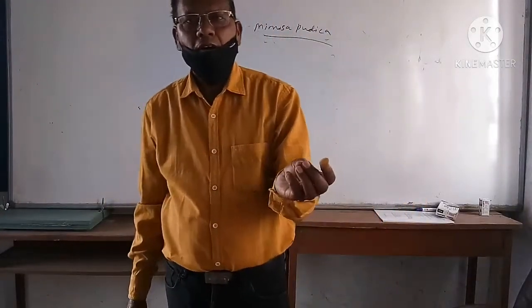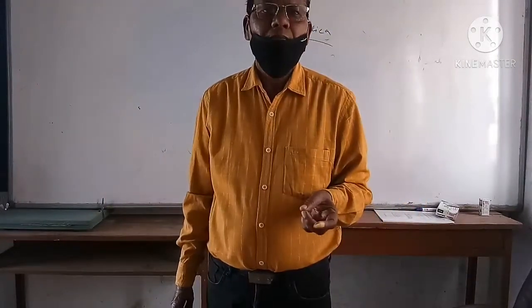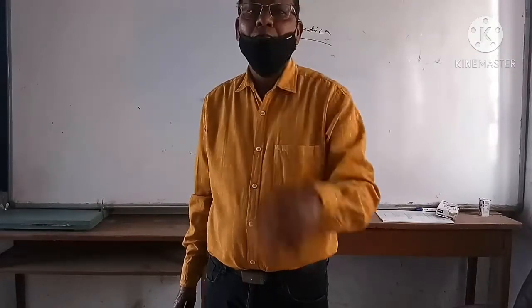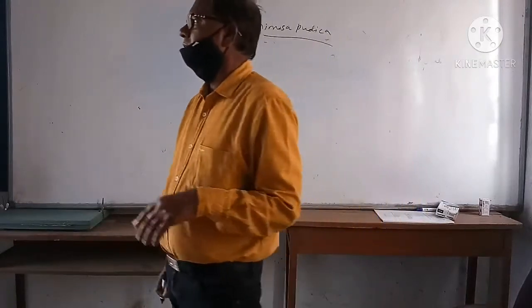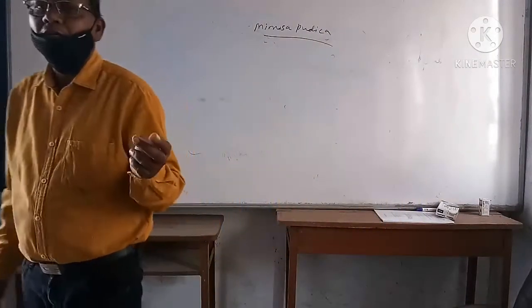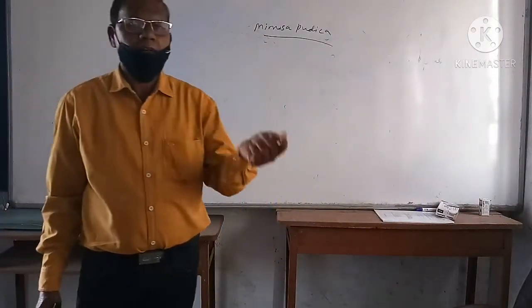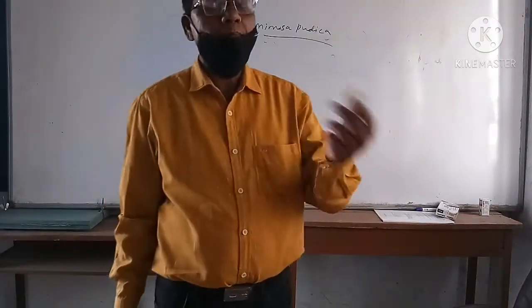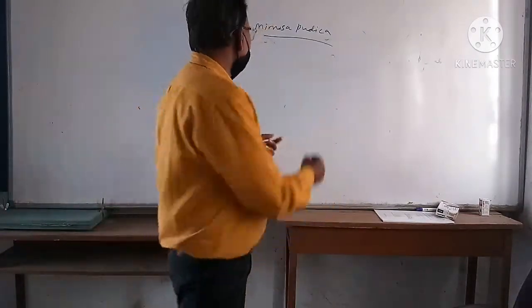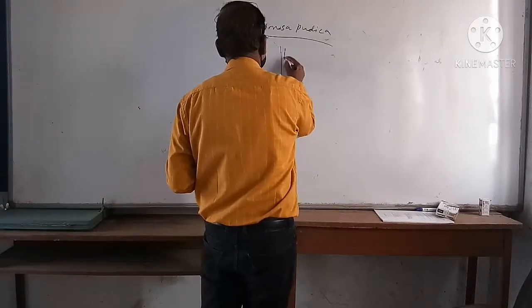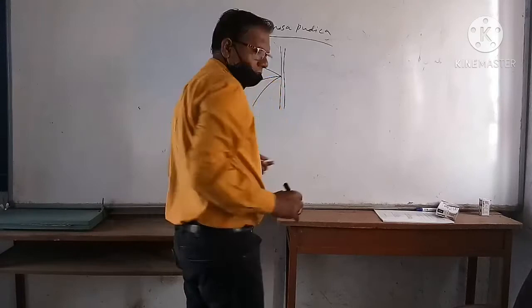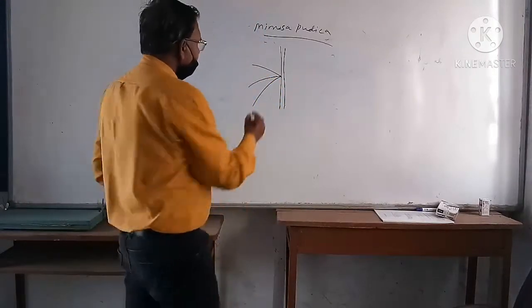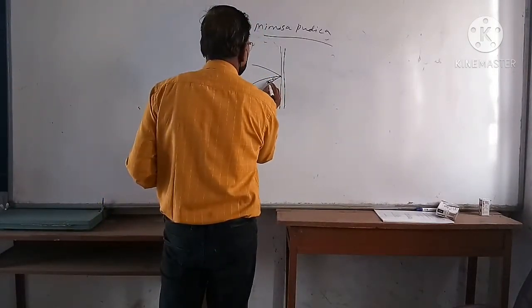Seismonastic movement means the bending of the leaflets or the drooping of the entire leaf. The leaf gets closed when we touch it with a pin. It is shown in Mimosa pudica. This is a perennial herbaceous plant, where you get the bipinnate compound leaves. Here we get the bipinnate compound leaf.